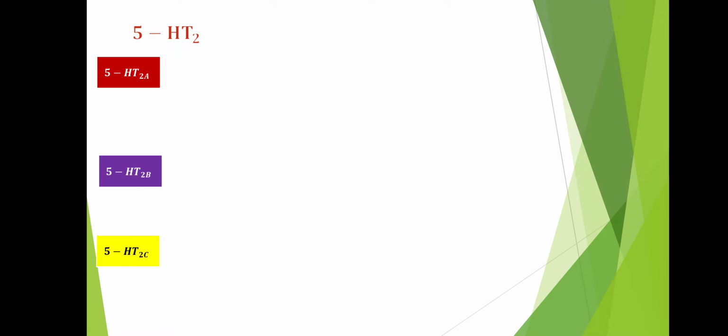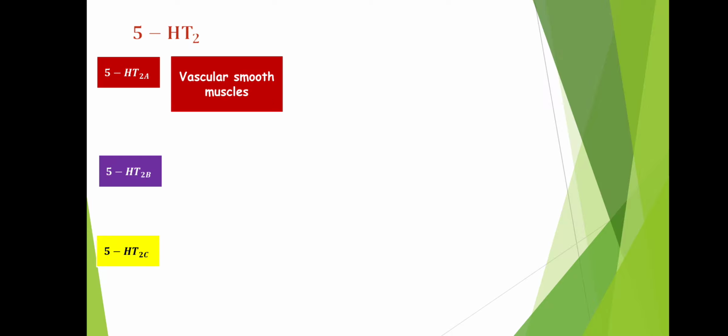Next we'll move to the 5-HT2 receptor. The 5-HT2 receptor is also a kind of G protein coupled receptor, and we have three subtypes of this receptor. They are 5-HT2A, 5-HT2B and 5-HT2C receptors.